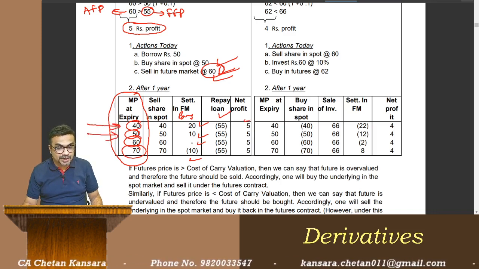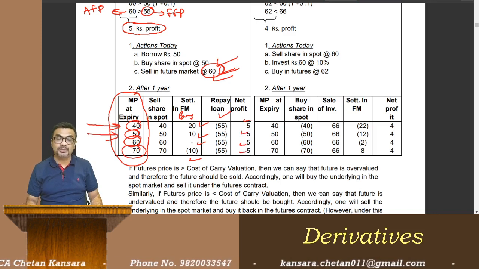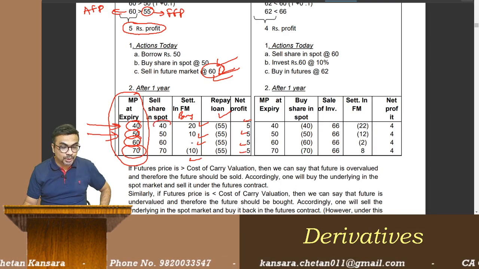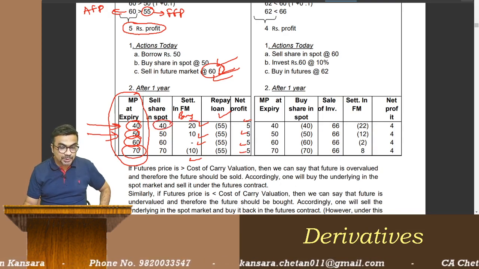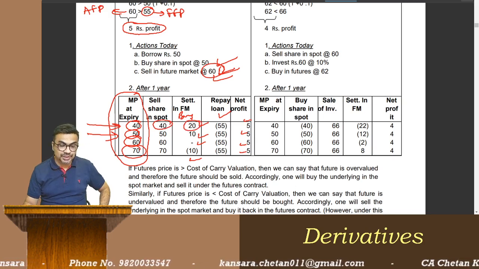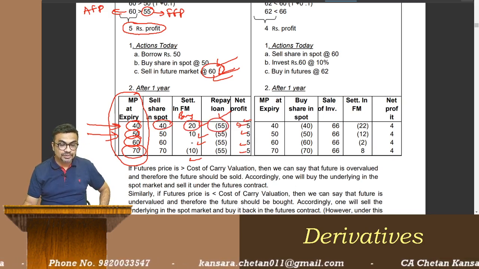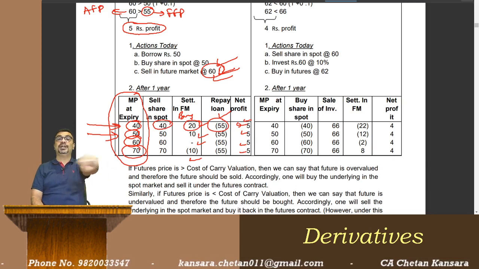Everywhere I'm getting 5 rupees, 5 rupees, 5 rupees profit. I'm getting 40 rupees by selling the share. I'm getting 20 rupees from future, profit 60 minus 55, I'm getting 5. So 5 is the guaranteed profit I'm going to get at expiry.